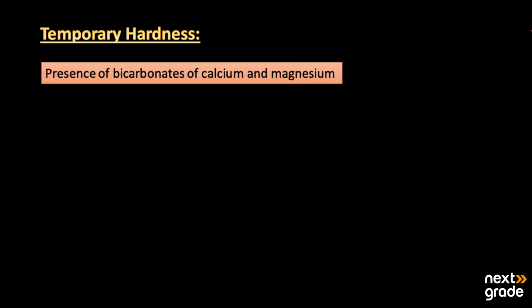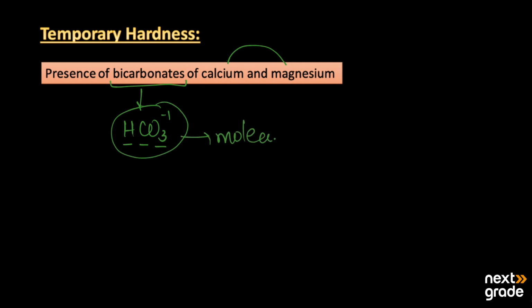The first one is temporary hardness. It is basically due to the presence of bicarbonates of calcium and magnesium. The bicarbonate is a molecule, HCO3 minus, consisting of one hydrogen, one carbon, and three oxygen atoms, and it is a molecular anion.